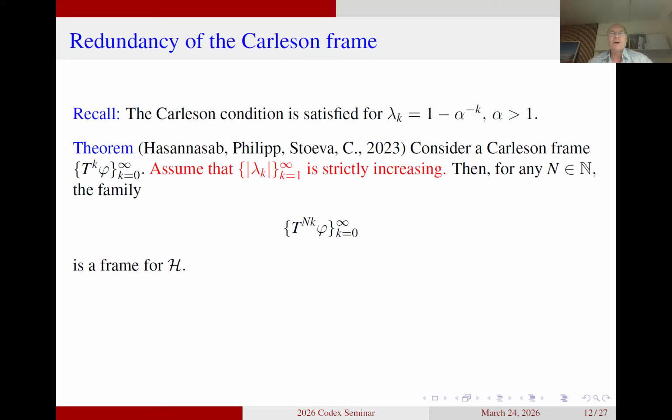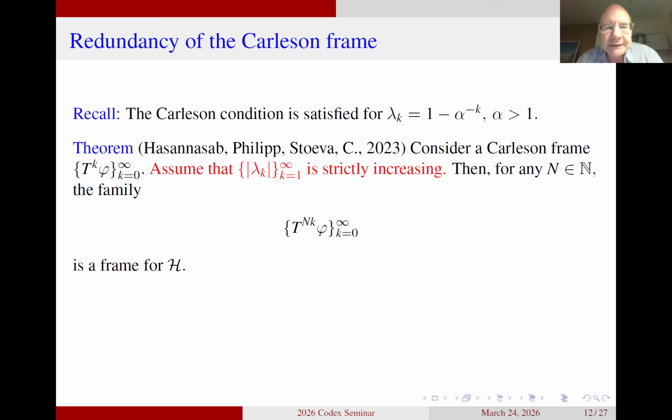slide, namely the one you can see marked with red, saying that lambda k in absolute value should be a strictly increasing sequence. If this is the case, then for any choice of N, where N is just a positive integer, T to the power Nk of phi is also a frame.